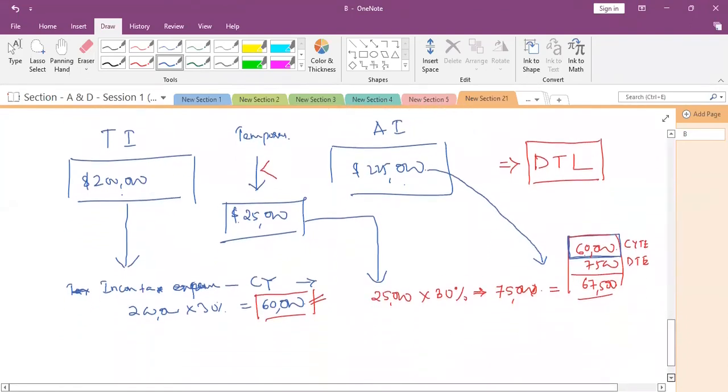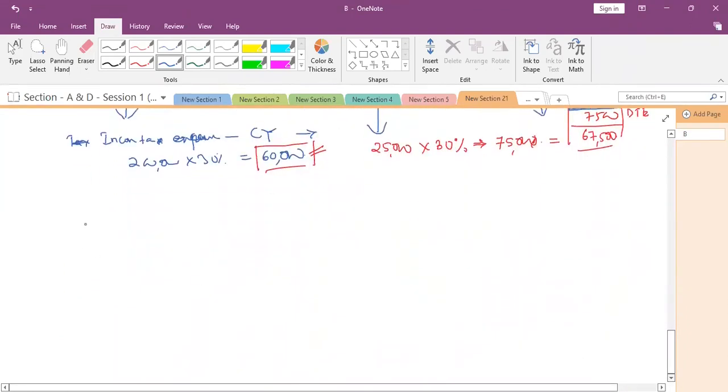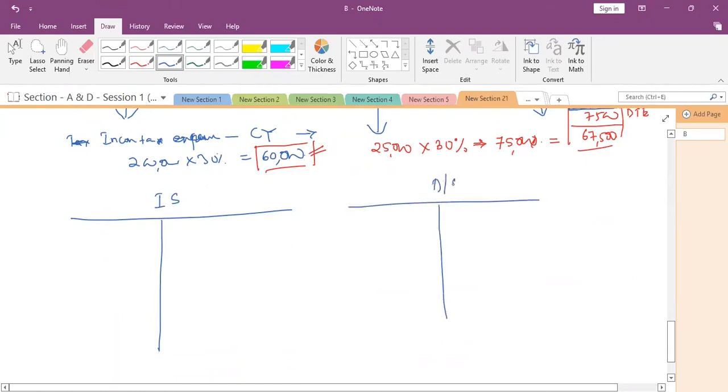So now what will happen in the financial statements? If this is the income statement, and this is the balance sheet, traditionally I'm recording.